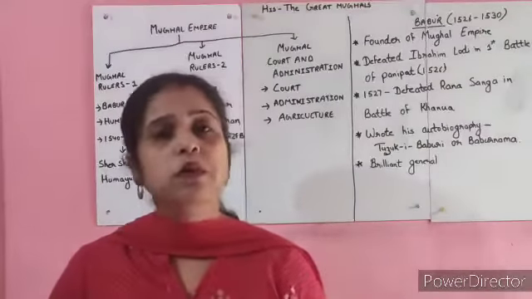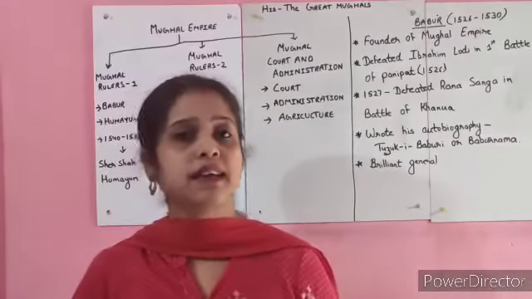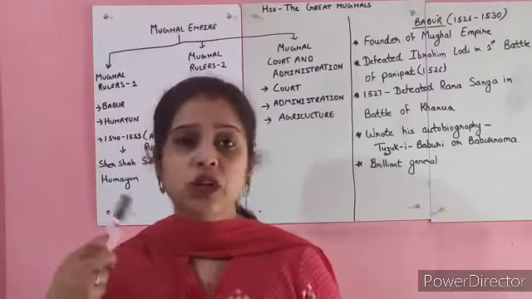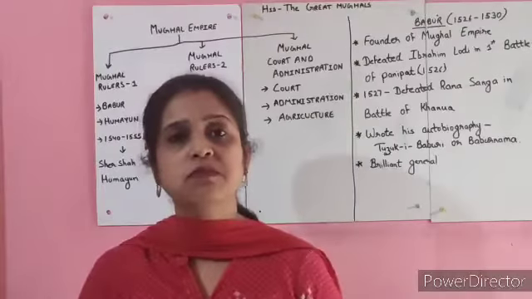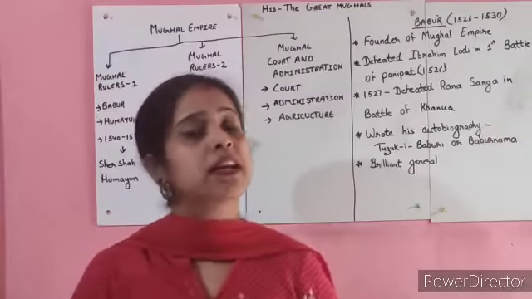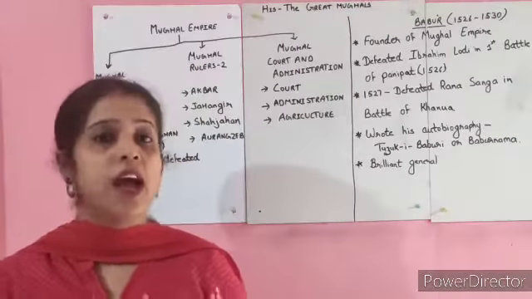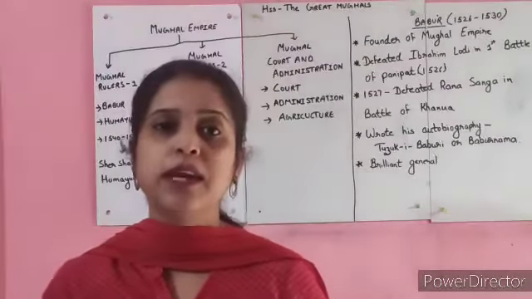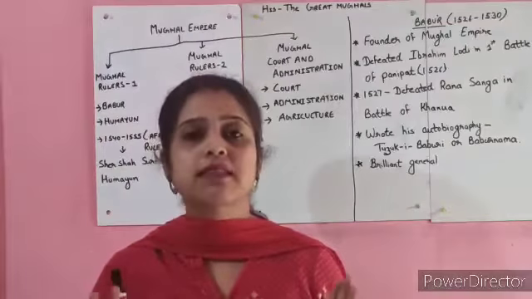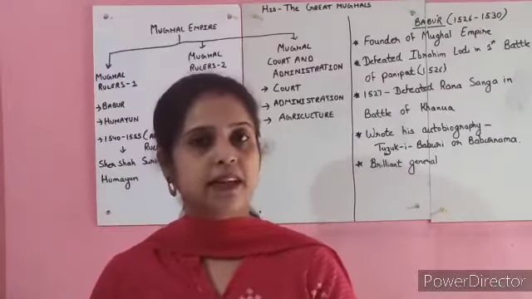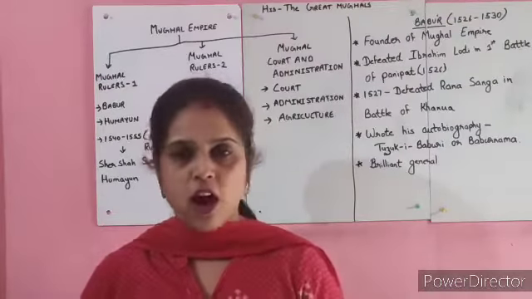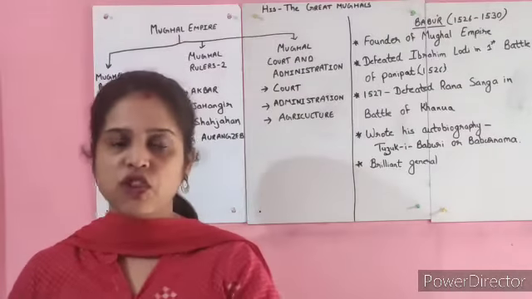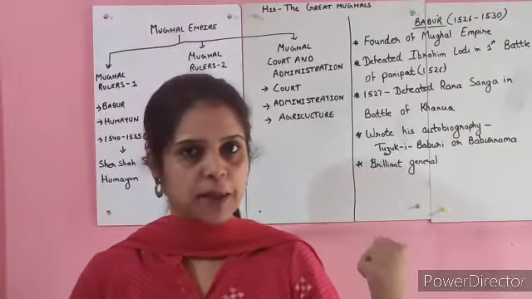What did I tell you in my video of the Lodi dynasty? That the nobles conspired against Ibrahim Lodi. They shook hands with different kingdoms, and then Babur defeated Ibrahim Lodi in the first battle of Panipat, which took place in 1526. And this is how the Mughal dynasty came into existence. So you understood the relation between this chapter and the previous chapter?